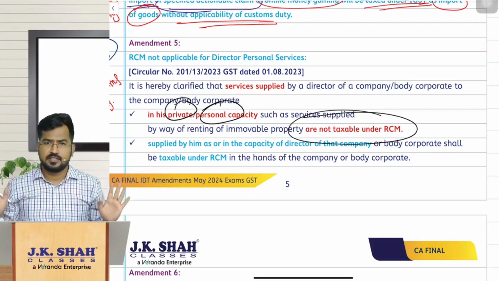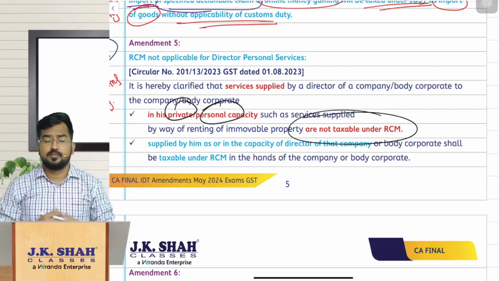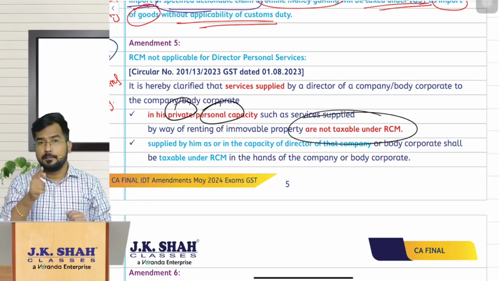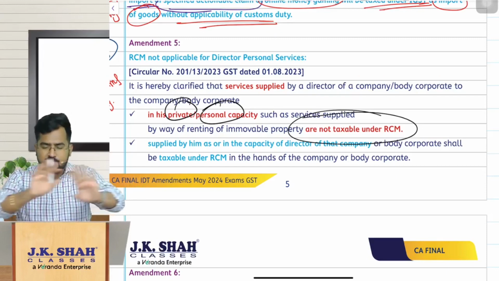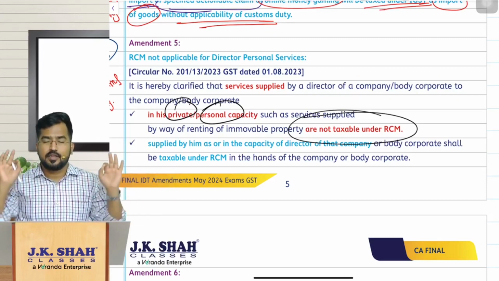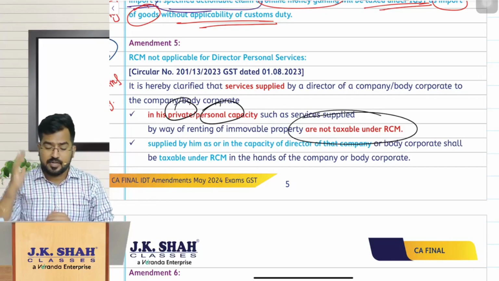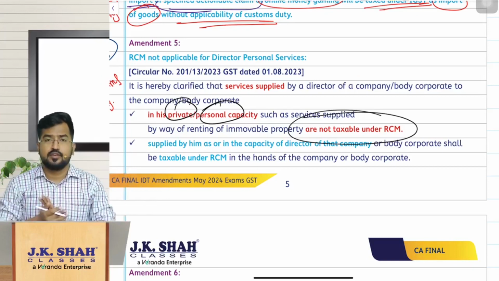If he is providing his services as a director of the company, no problem, the director remuneration, or even if he is an employee, if he is charging some board meeting sitting fees, all these things, then RCM will happily come into picture. But anything else he is providing in his personal capacity or private capacity, reverse charge mechanism will not come into picture as per this entry. Okay, so that is amendment number 5. Am I clear, my dear friends? Am I clear? So that is the concept, right?